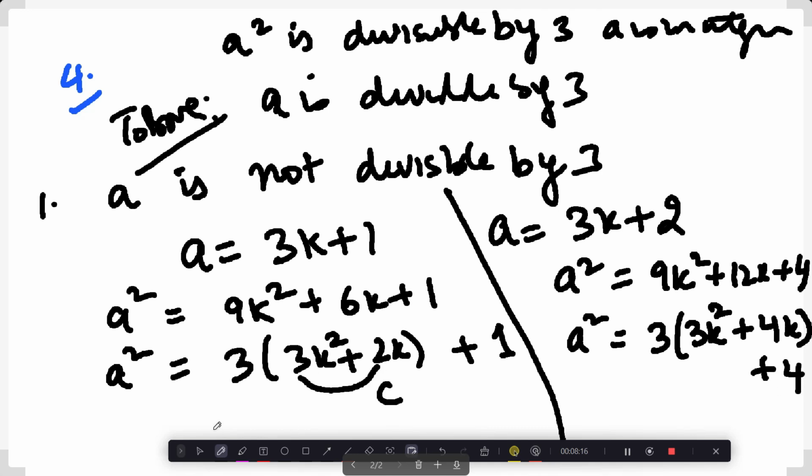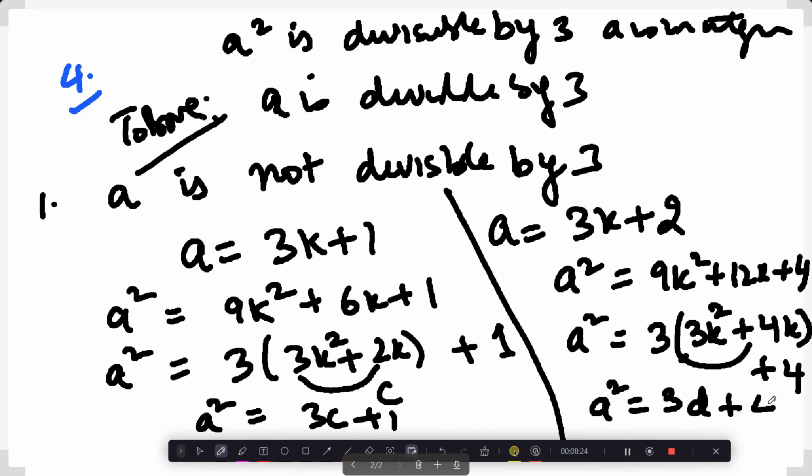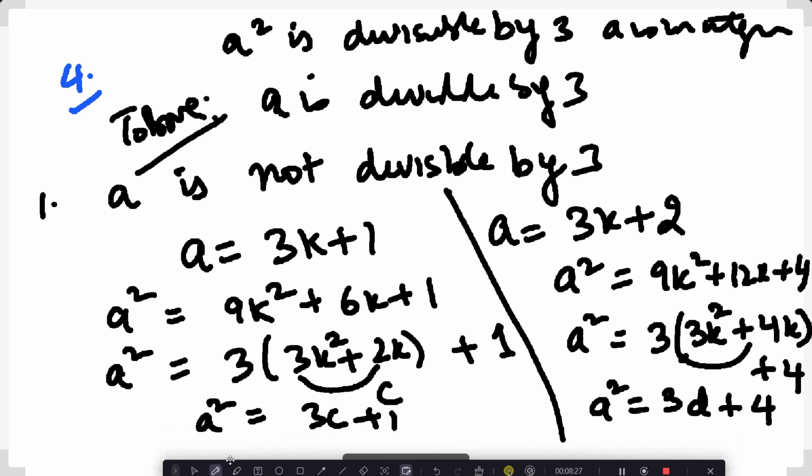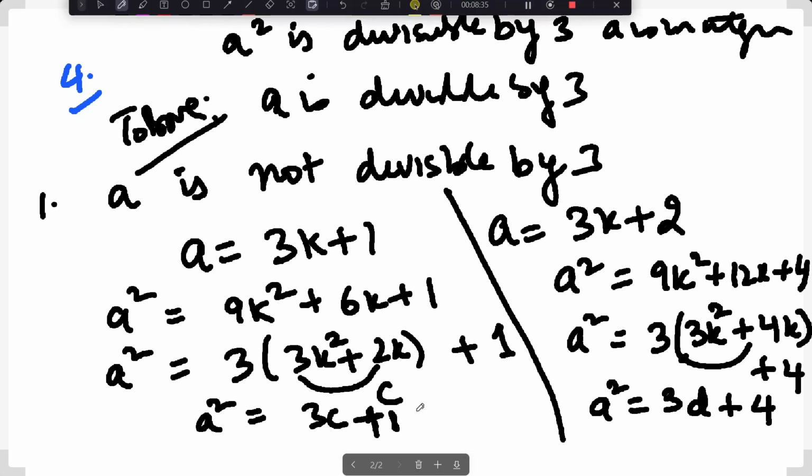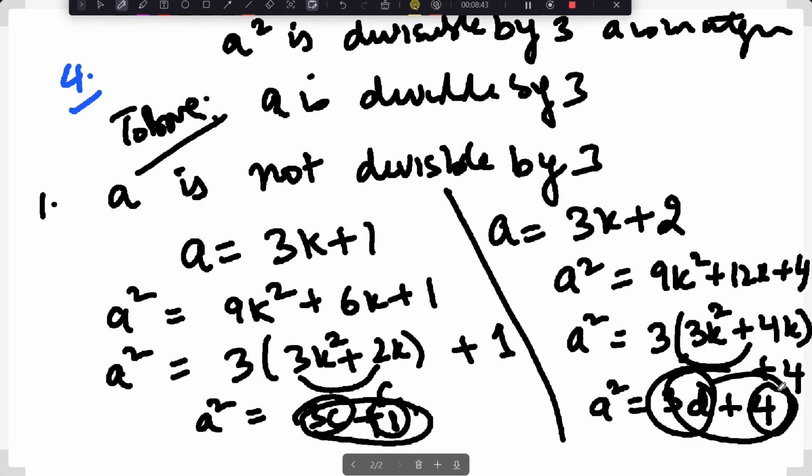Now we can mention this as 3C plus 1, and we can keep this as D, so 3D plus 4. Now this 3C plus 1 is not divisible by 3 for any integer, and even this is not divisible by 3, right? Because this part is divisible by 3 but 1 is not, and this part is divisible by 3 but 4 is not. So that means A squared is not divisible by 3 by both these forms, which is wrong because A squared is divisible by 3. Hence our original assumption is wrong and A is divisible by 3.